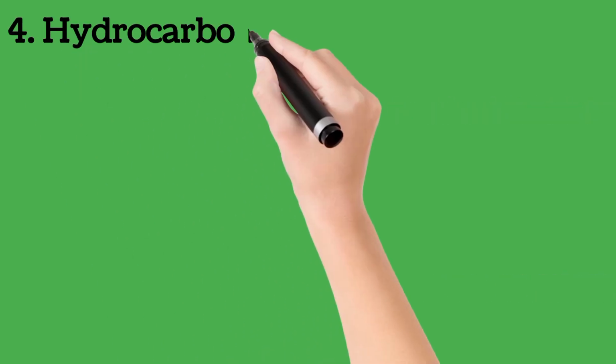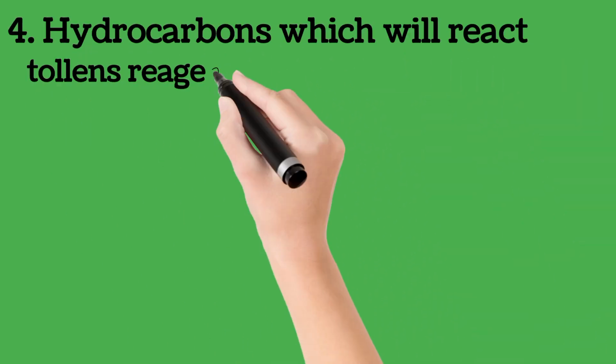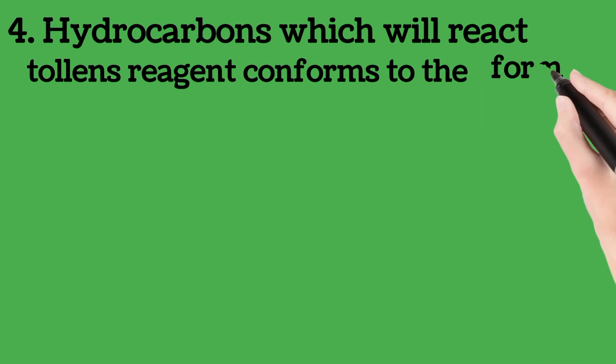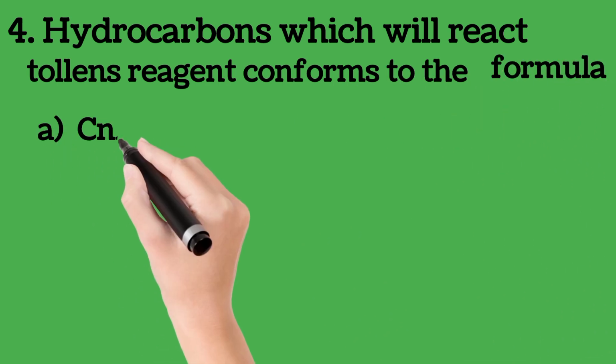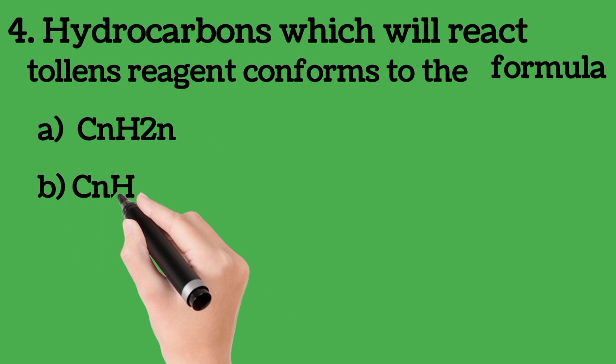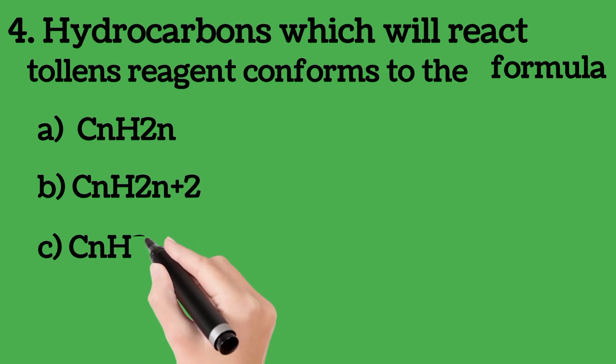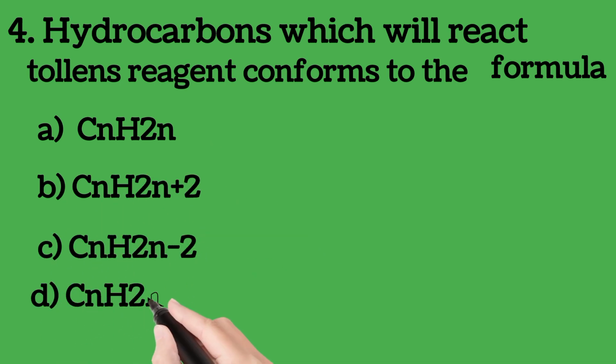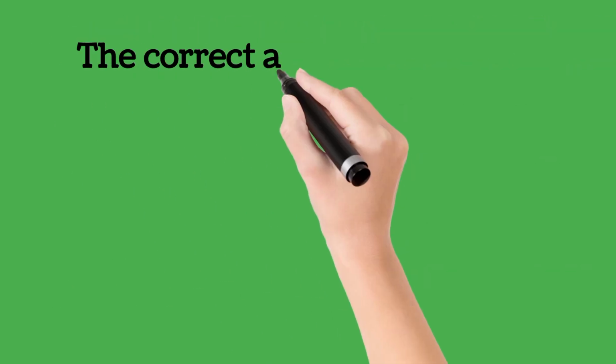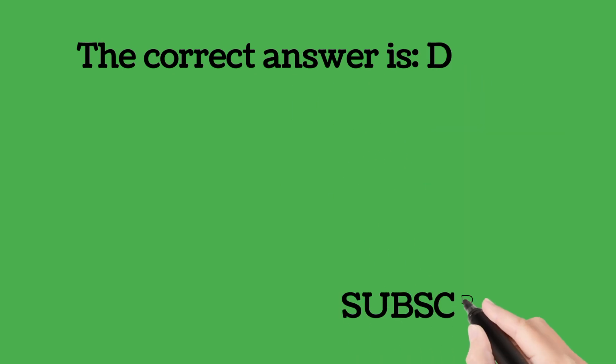Let's go. Question number 4. Hydrocarbons that react with Tollens' reagent conform with the formula: CnH2n, CnH2n+2, CnH2n-2, CnH2n+1OH. What's the correct answer? The correct answer is D. Next question.